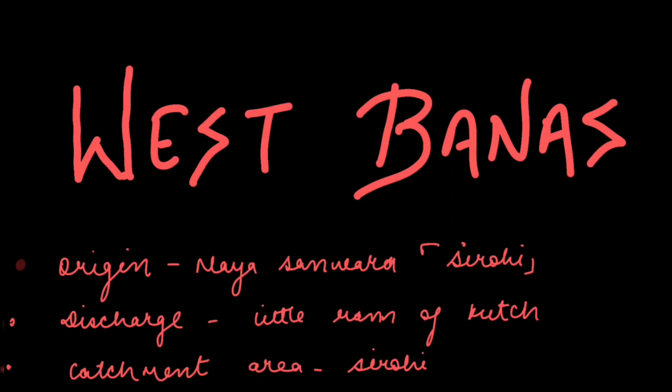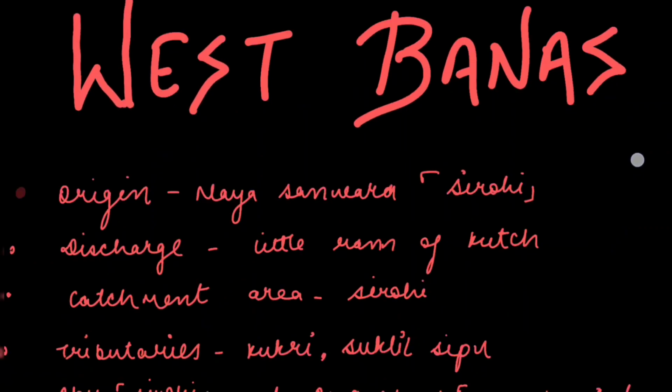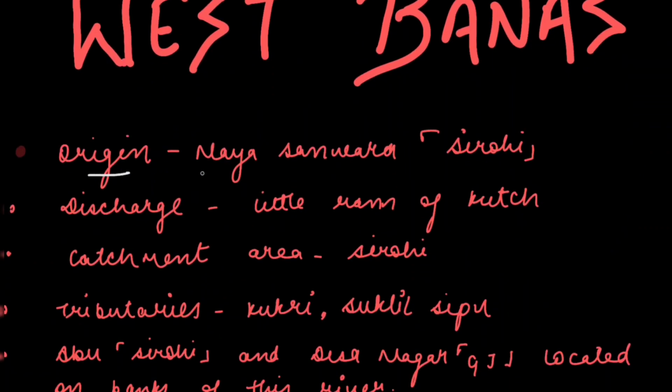In today's class, we will talk about the remaining two rivers of Rajasthan that drain their water into the Rann of Kutch. These are the West Banas and the Sabarmati. So, let's discuss both of these rivers. The origin of West Banas is from Naya Sanwara, it is in Sirohi. The discharge point is the Little Rann of Kutch, which is in Gujarat.